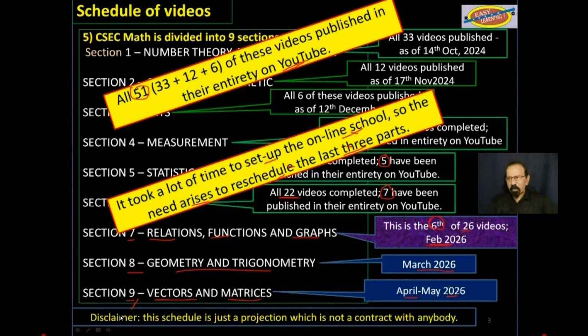Please note this disclaimer down here. This schedule is just a projection, and it is not to be interpreted by anybody as a contract.